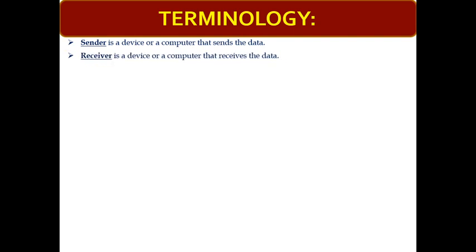Before starting computer network, let us understand some terminology. Sender is a device which is used to send messages or data. Receiver is a person who receives the data sent by the sender. Message is the information that is transmitted from sender to receiver.